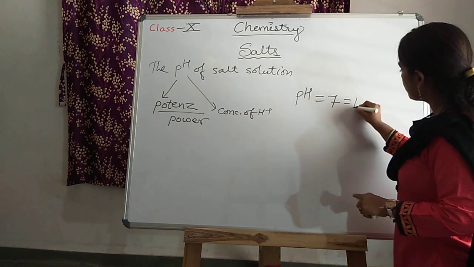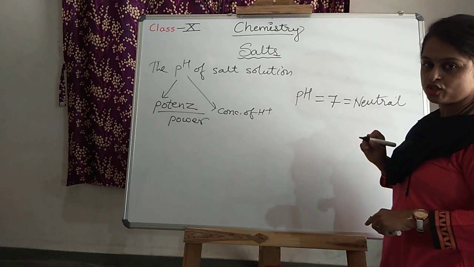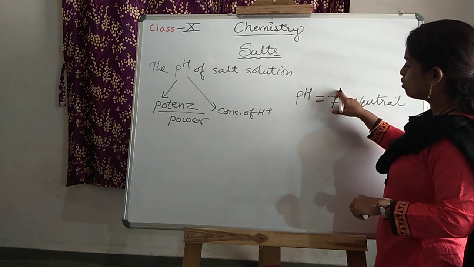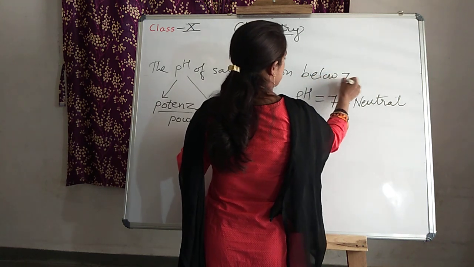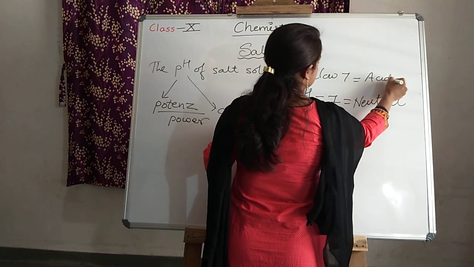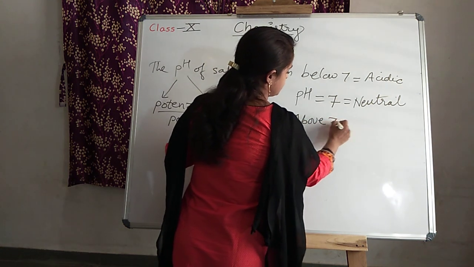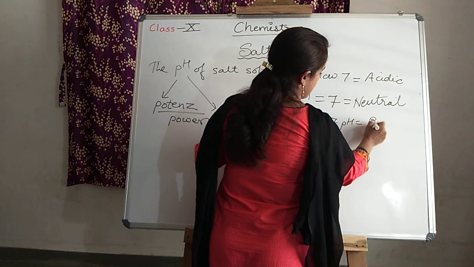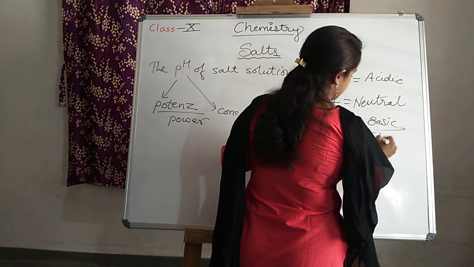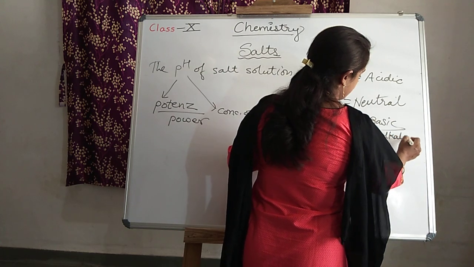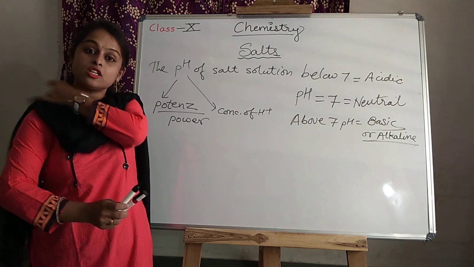And I taught you already that pH 7 means it is neutral in nature. Those below pH 7 are acidic, and above pH 7 they are basic in nature. Basic or alkaline, you can say. Alkaline is the name specially given to all the bases that are completely soluble in water.